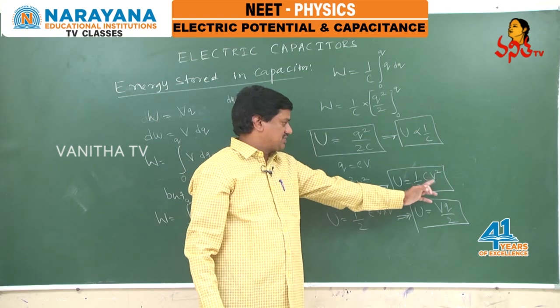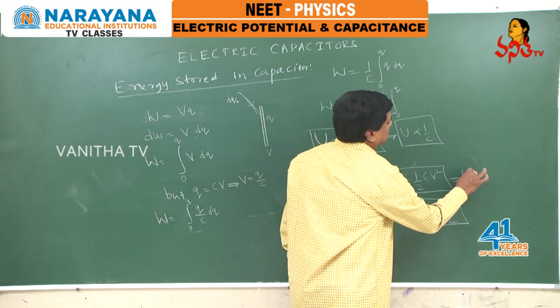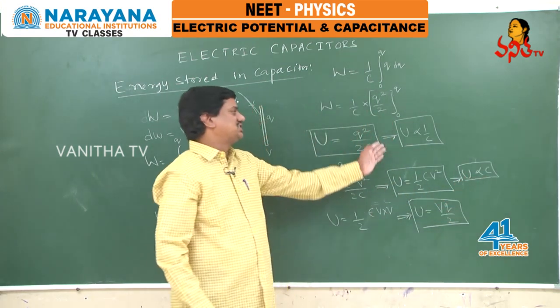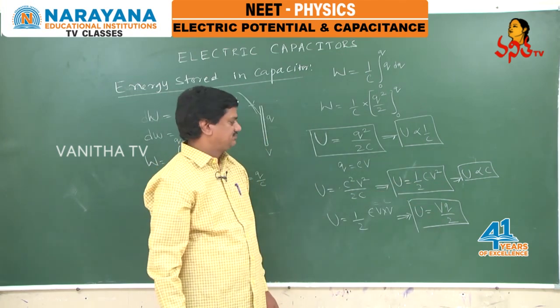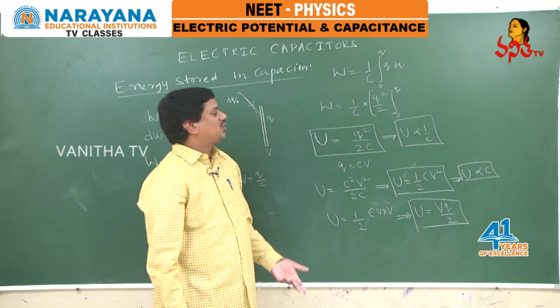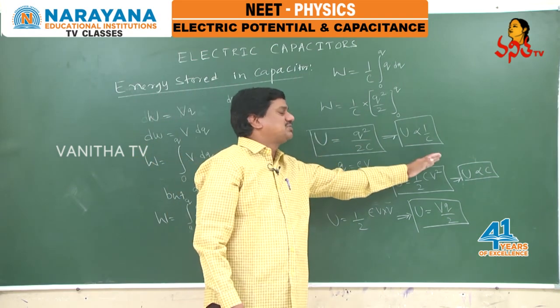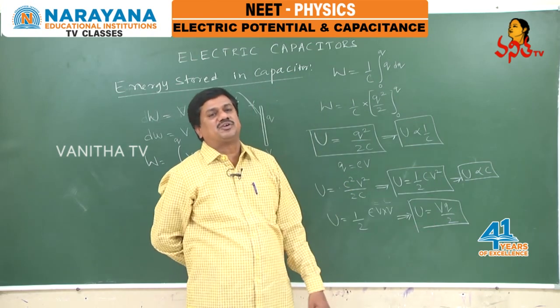If you see this expression, energy equals half CV square, from this we can write U is directly proportional to the capacitance. Here energy is inversely proportional to the capacitance, here energy is directly proportional to the capacitance. If you see the third one, energy is independent of capacitance. Out of these, which is correct now? Is energy inversely proportional to capacitance, or directly proportional to capacitance, or there is no effect of capacitance on the energy stored?